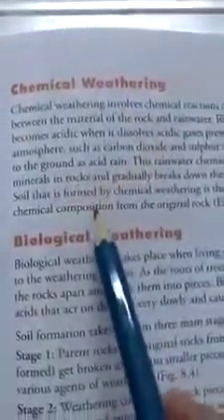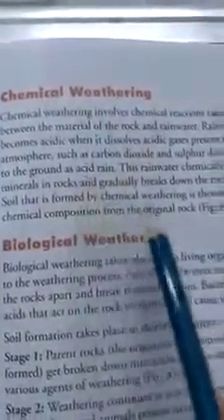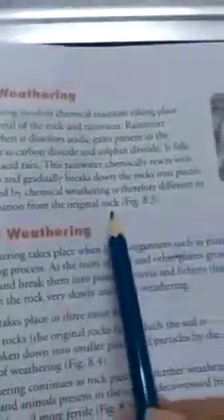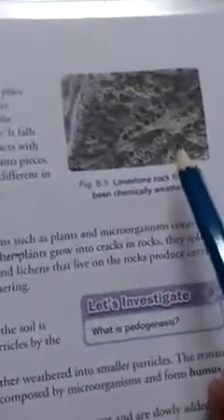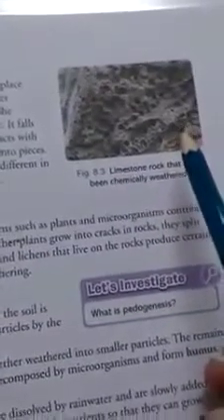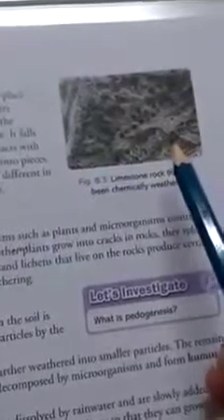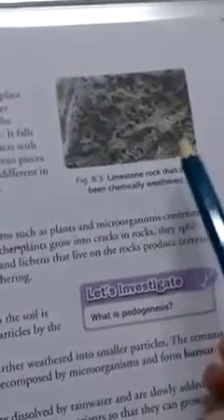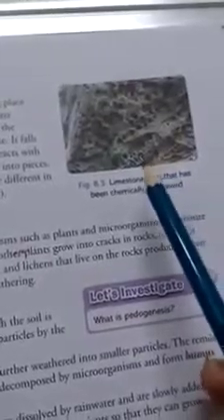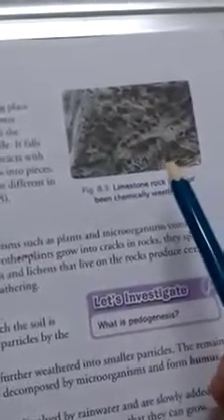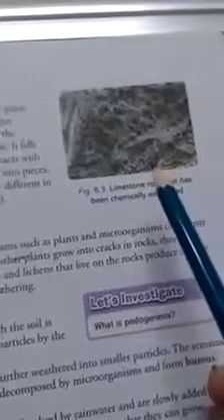Now dear students, in chemical weathering, the chemical composition of the rocks is changed from the original rock. Dear students, this is limestone rock that has been chemically weathered. Dear students, when plants and animals die, their bodies are decomposed by microorganisms, which we will discuss in biological weathering.